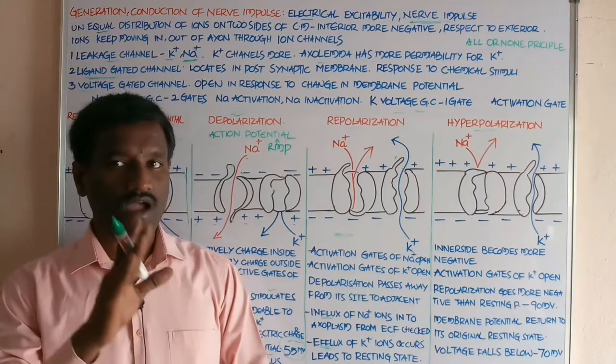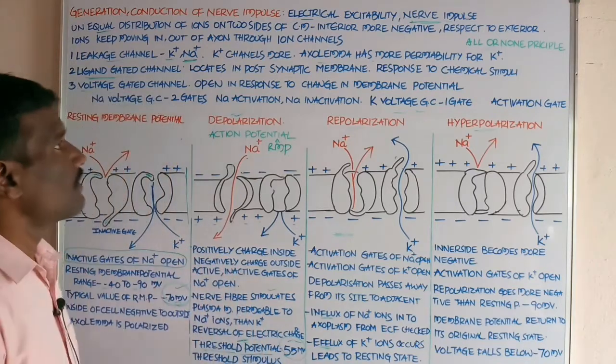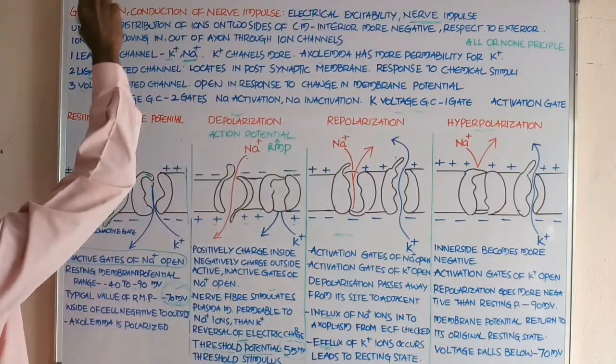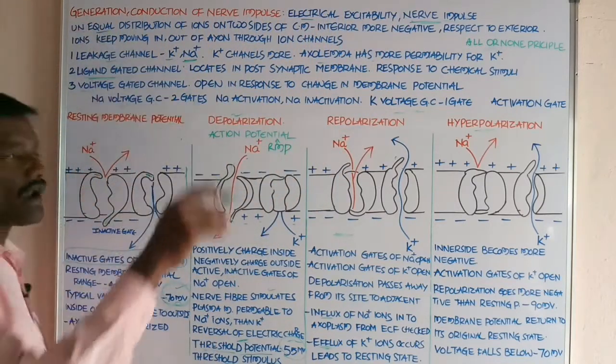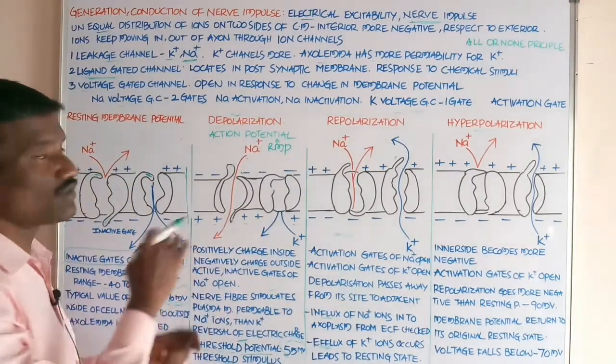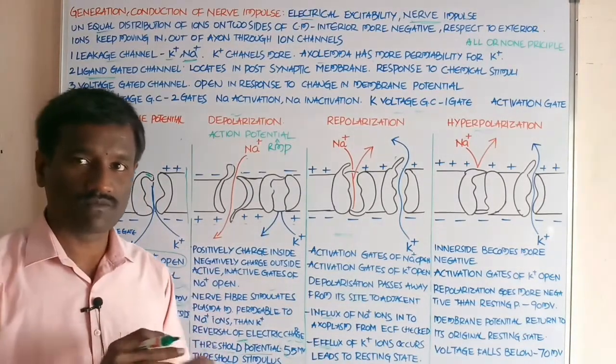Students, that is called action potential. Nerve impulse is carried out by unequal distribution of the ions on two sides of the cell membrane.